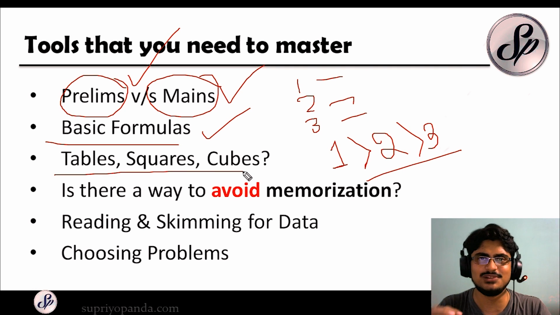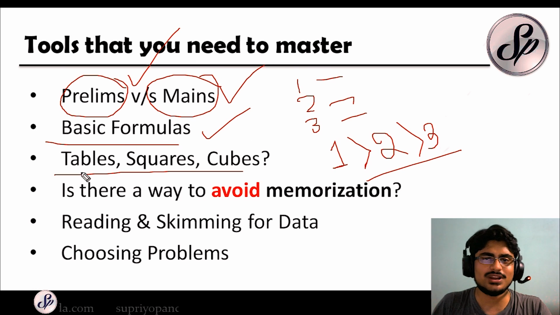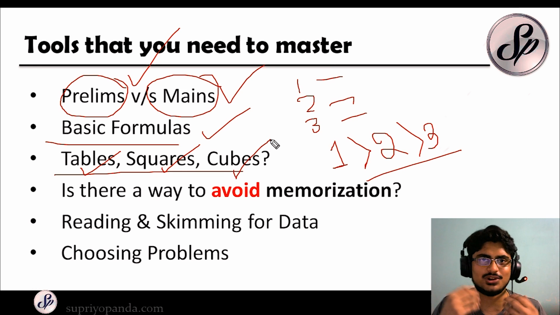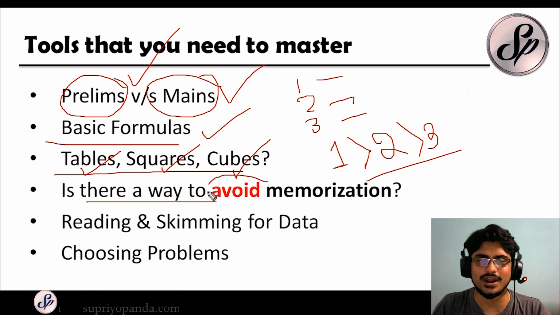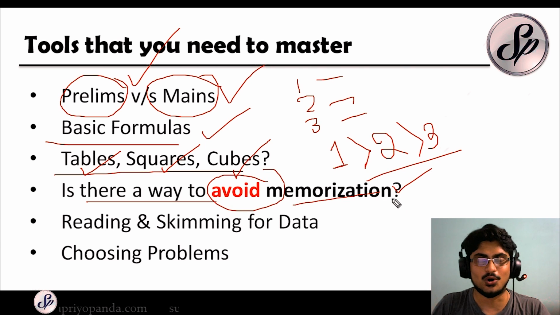So a lot of people will be recommending you to memorize all of these things, and to be frank with you, I really hate memorization, but still, if possible, memorize the tables up to 35, squares up to 30, and cubes values up to 25. So just try and memorize these things. But now coming to the interesting part, is there a way to avoid the memorization? Can you get away without memorizing all of those things?